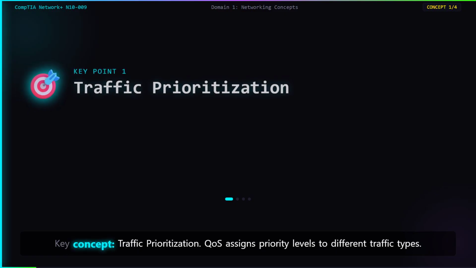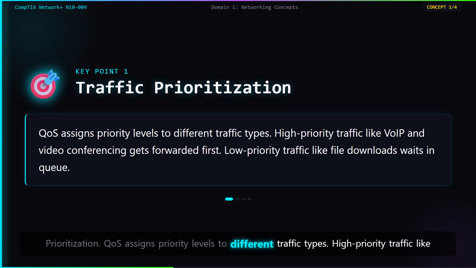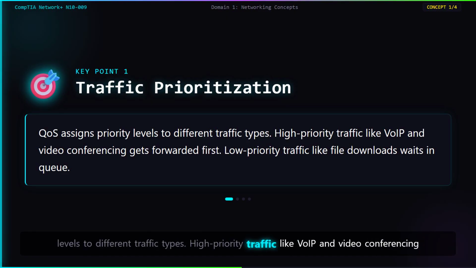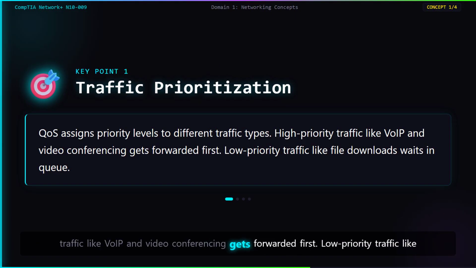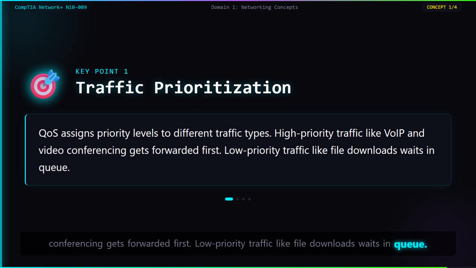Key concept: traffic prioritization. QoS assigns priority levels to different traffic types. High-priority traffic like VoIP and video conferencing gets forwarded first. Low-priority traffic like file downloads waits in queue.